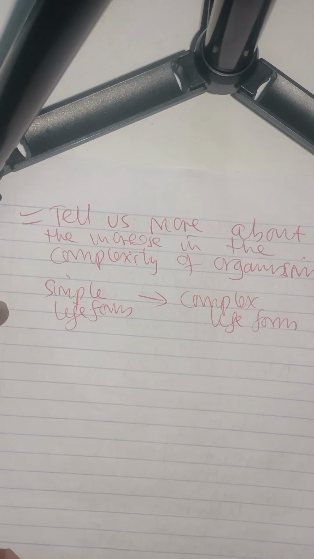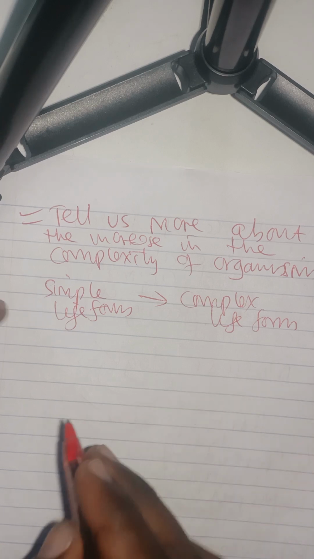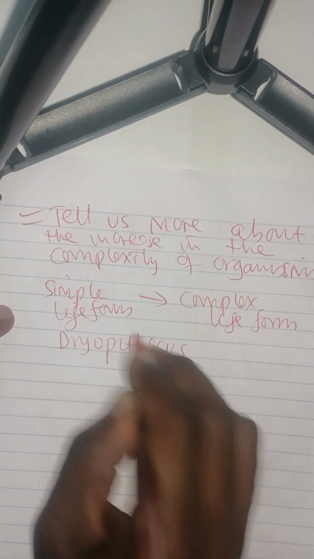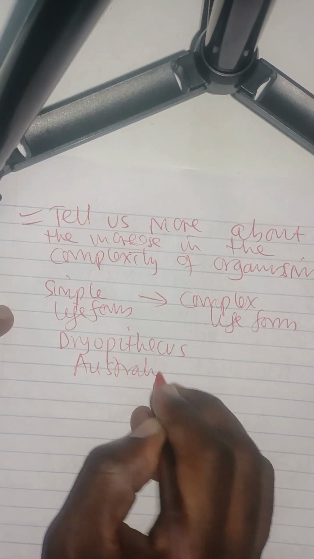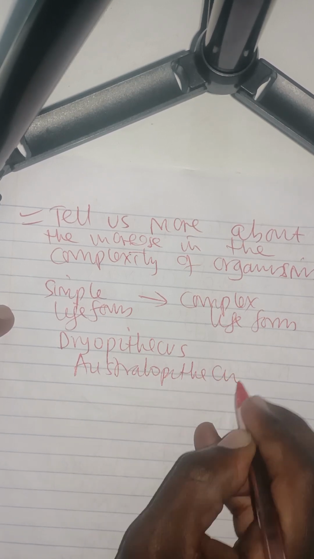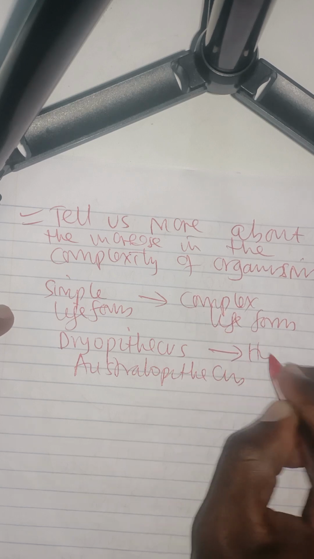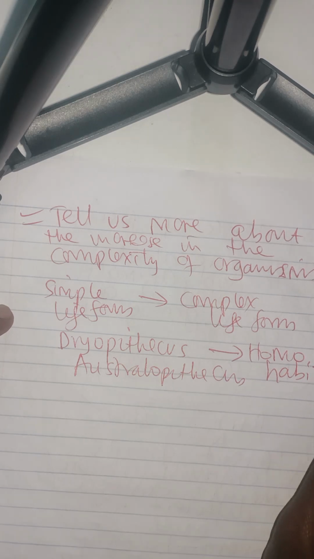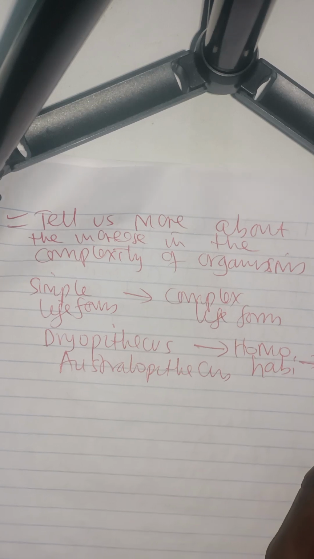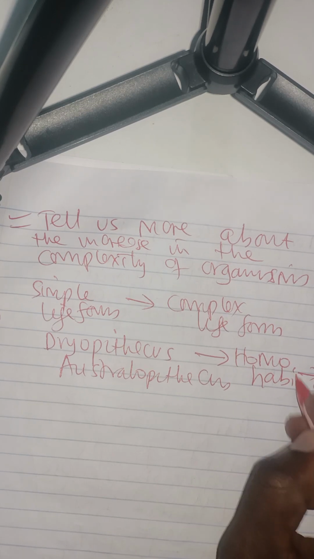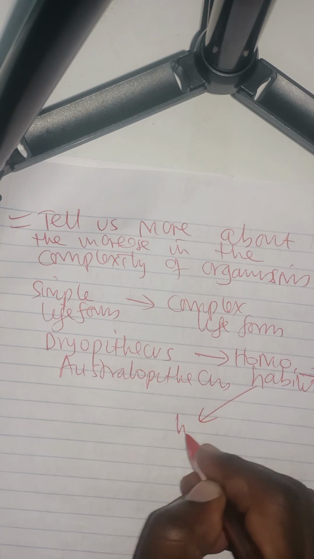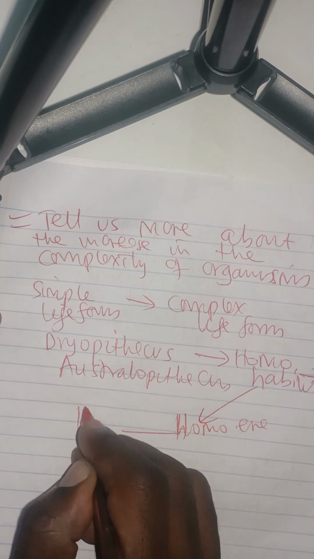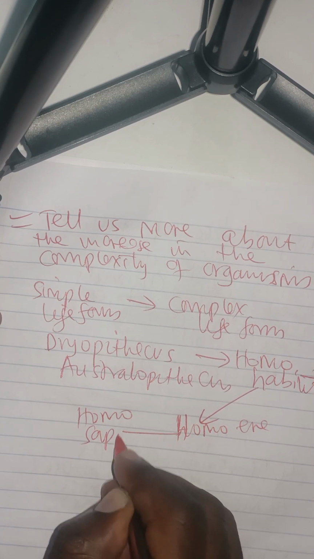For example, if I look at the remains of Dryopithecus or Australopithecus, and I compare them with the remains of Homo habilis, then I move to the remains of Homo erectus, and lastly Homo sapiens.